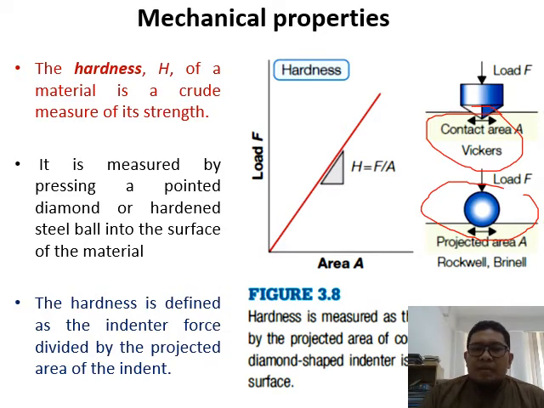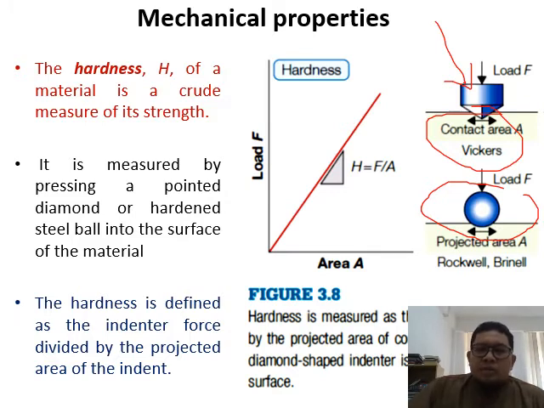It depends on the amount of load that you apply on this indenter, versus the area that has been produced by the indenter by increasing the load. If you understand me correctly, the increase of load F on the indenter will increase the contact area. So the bigger the load, the bigger the area you need to calculate.